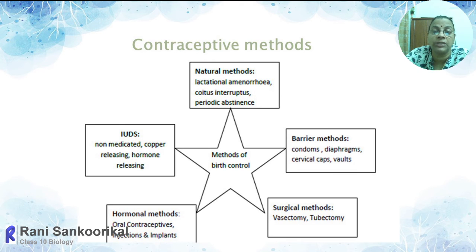That is why we take 10 to 17 days. If the couple avoids sexual intercourse then, there won't be any chance of getting pregnant.